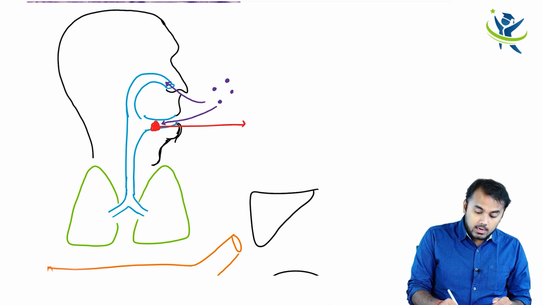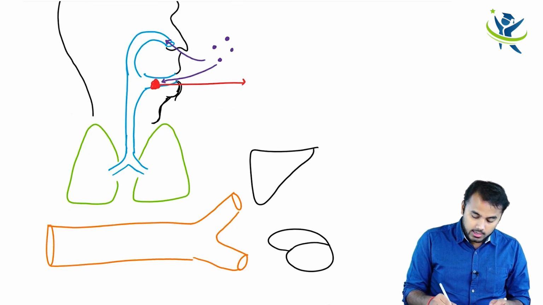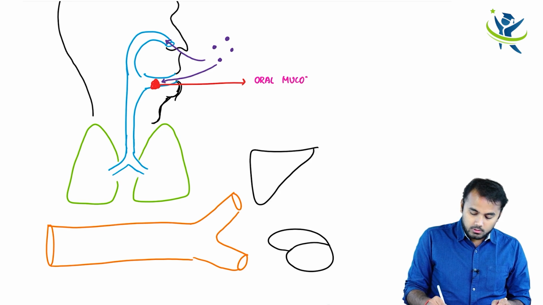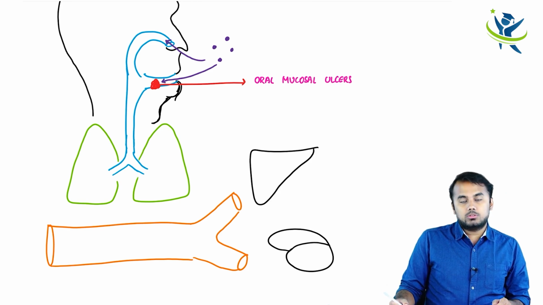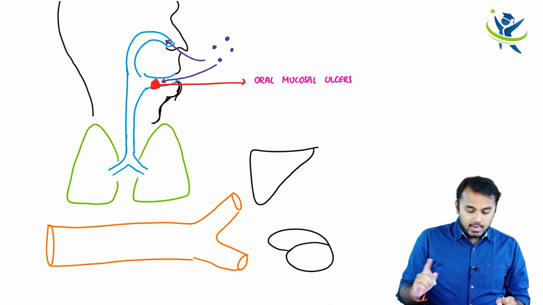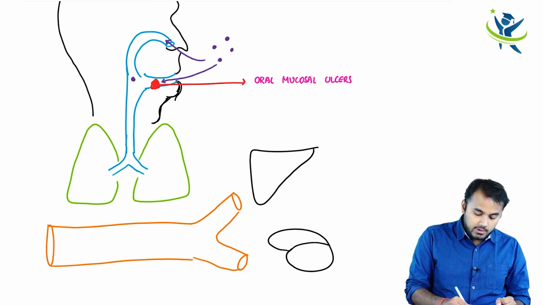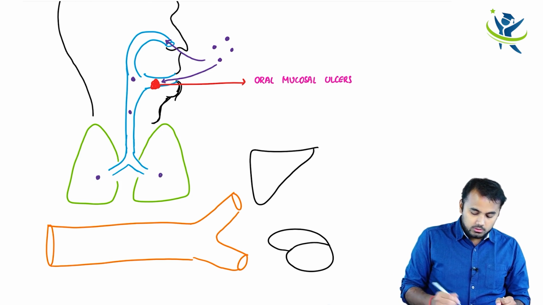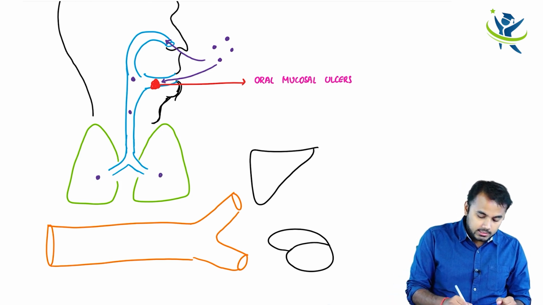These ulcers are called oral mucosal ulcers. So he is going to have oral mucosal ulcers, and next thing is that as he is inhaling the spores, they all the way enter into his respiratory tract and finally enter into the lungs. So right now the spores are in his lungs.